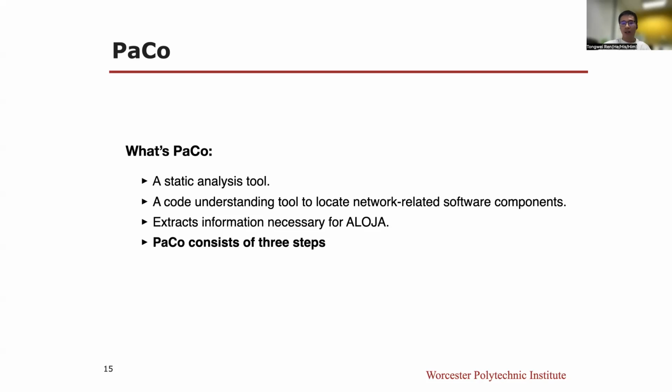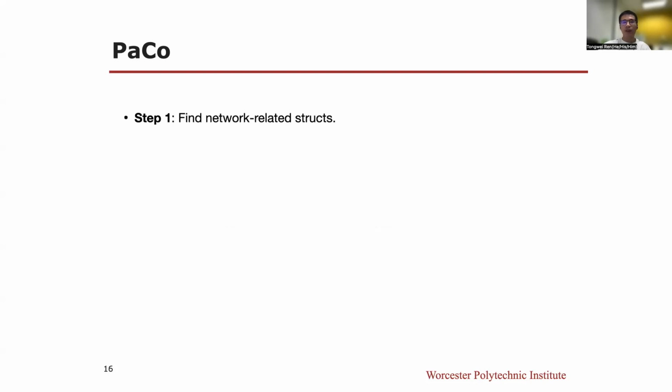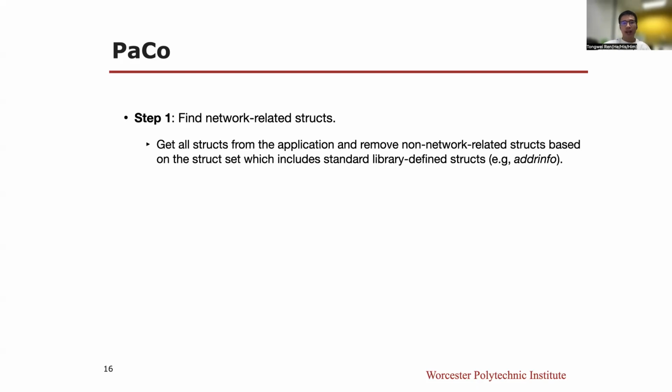PACO consists of three steps. First step, find network-related structs. Network-related structs refers to structs that are used to build or parse message packets. PACO first gets all structs from the application and removes non-network-related structs based on the struct set, which includes standard library-defined structs like address information.